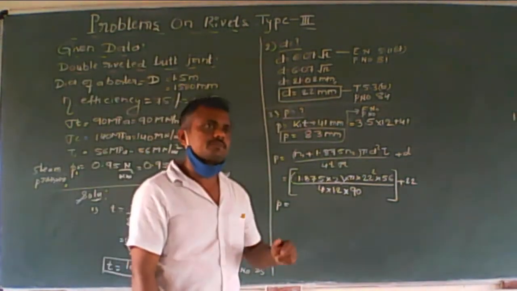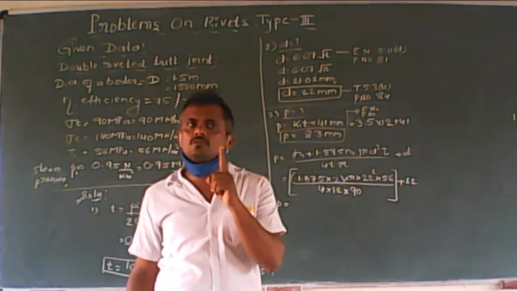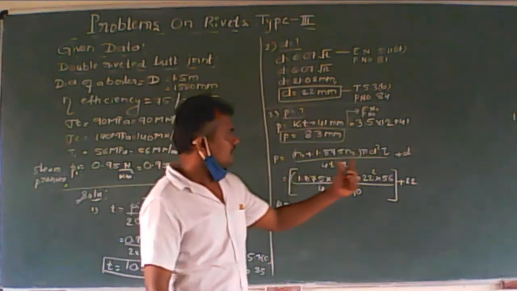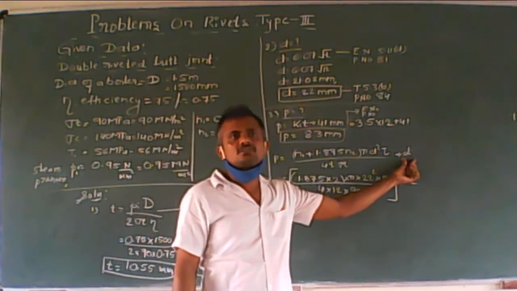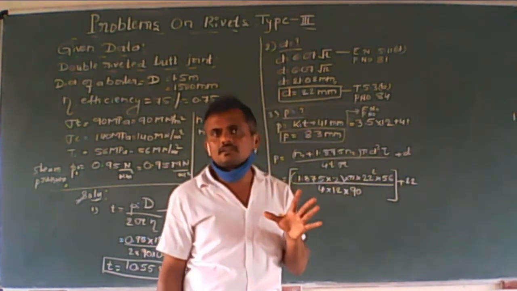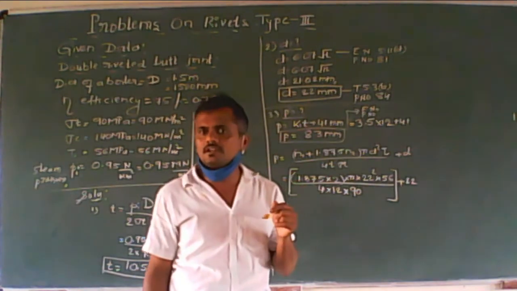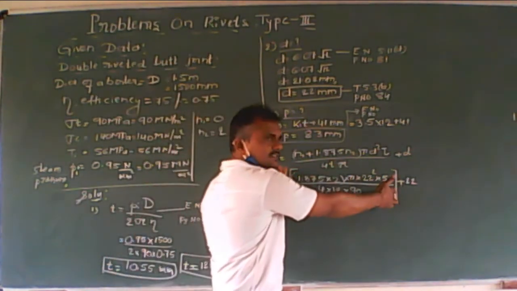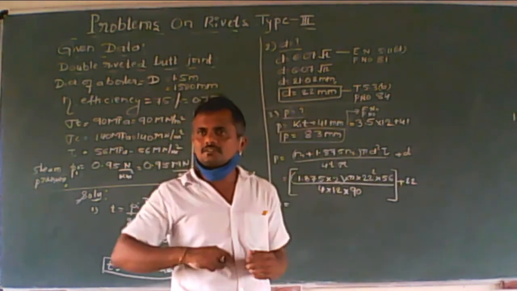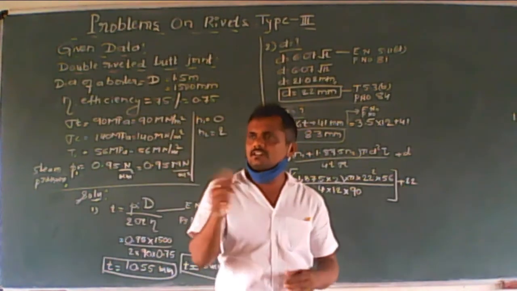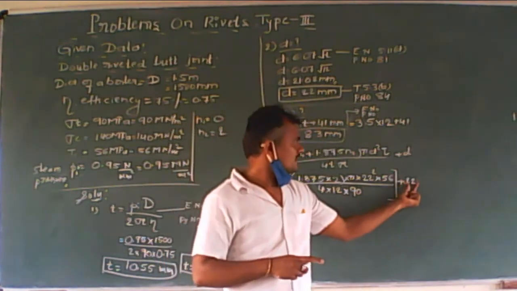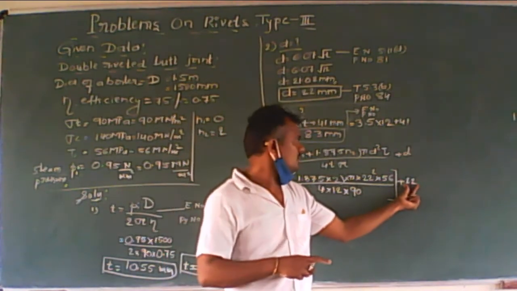Now please concentrate on type 2 problems. I solved one problem where I think I forgot to consider this diameter. So if your answer varied, please make a correction. What is that correction? To this answer, you should add the diameter. Since you have given some different value without adding this, I continued. Okay, so in type 2, according to the equation, you have to note it down.